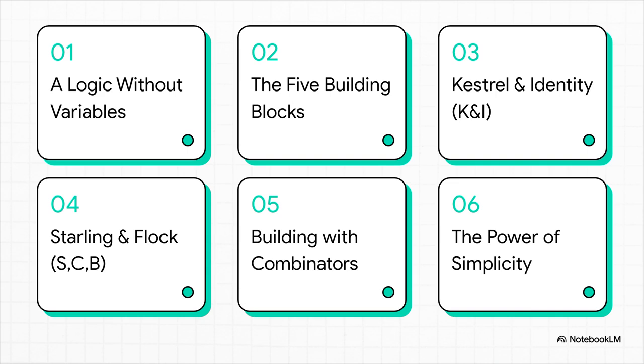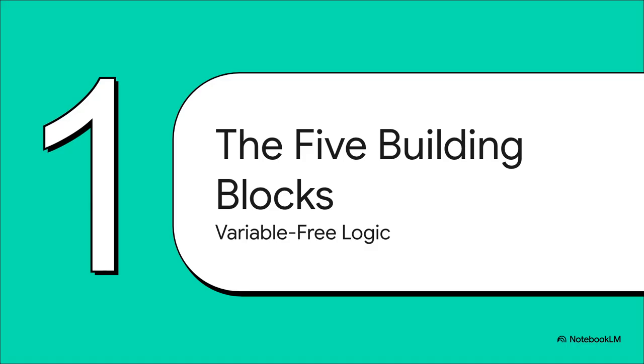So here's how we're going to break this down. First, we'll explore this whole idea of a variable-free world. Then we'll meet the 5 key building blocks he came up with. After that, we're going to see if we can actually build something with them. And finally, we'll step back and look at the big picture and what it all really means. So how in the world did he pull this off?